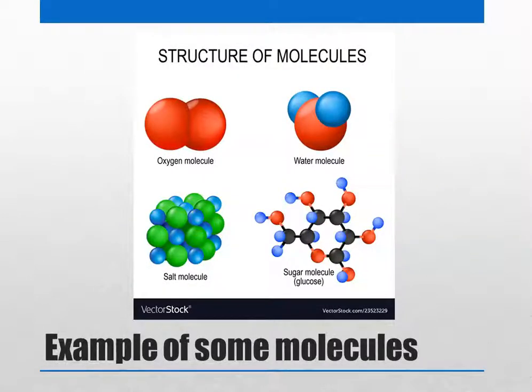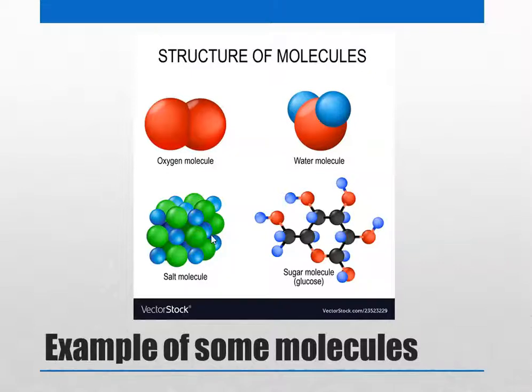Various structures of molecules exist. You see there an oxygen molecule, two atoms of oxygen combined. This sphere shows how the electron cloud surrounds the nuclei. The nuclei, as you know, are very small and are somewhere in the center, and this is the electron cloud. This is a water molecule: you have oxygen and two hydrogens.